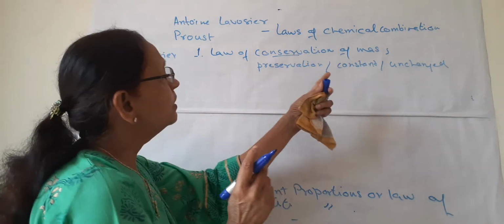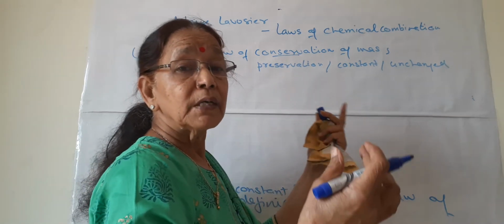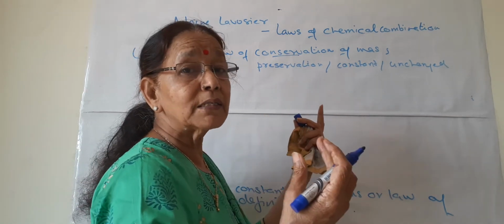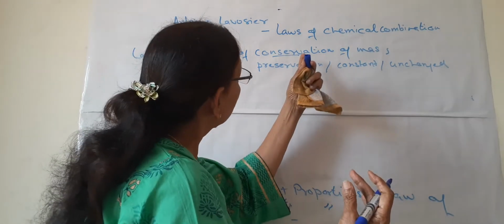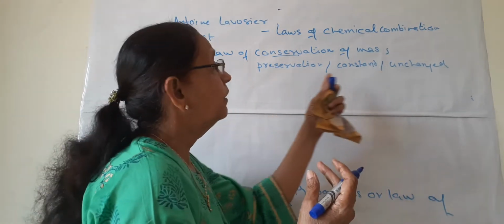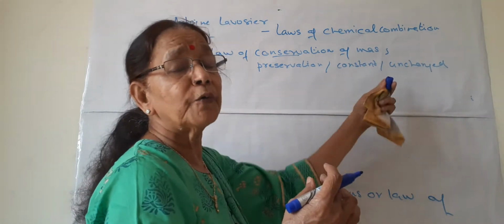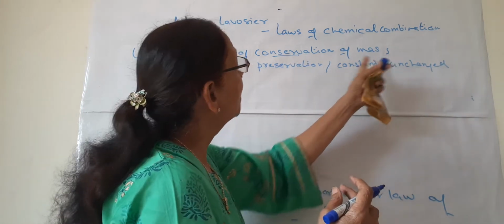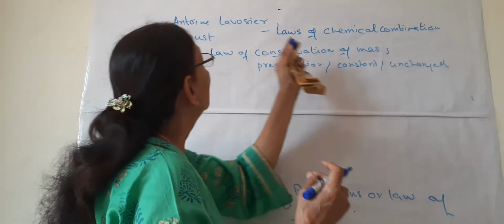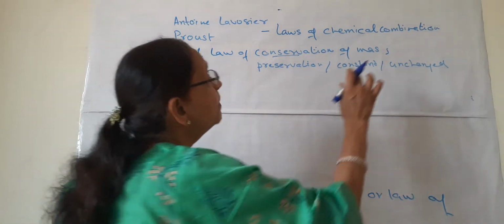You have heard about the conservation of wildlife, conservation of jungles, conservation of tiger species. It is preserved, or we do not want it to change. So if the mass remains unchanged, then we say it is the law of conservation of mass.